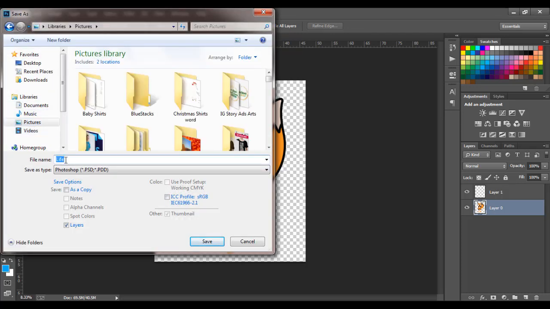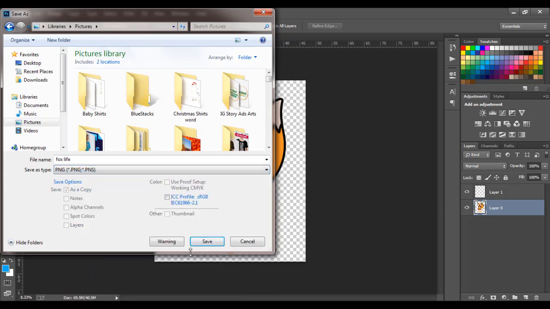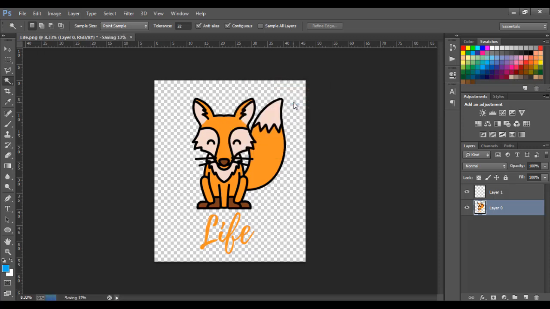That should be Fox Live. Save it as PNG. You don't want to save it as any other thing because you want the white background removed. So save it as PNG. Just press OK. After this, we'll go to our final step and the video will be done. See, it's not taking us more.